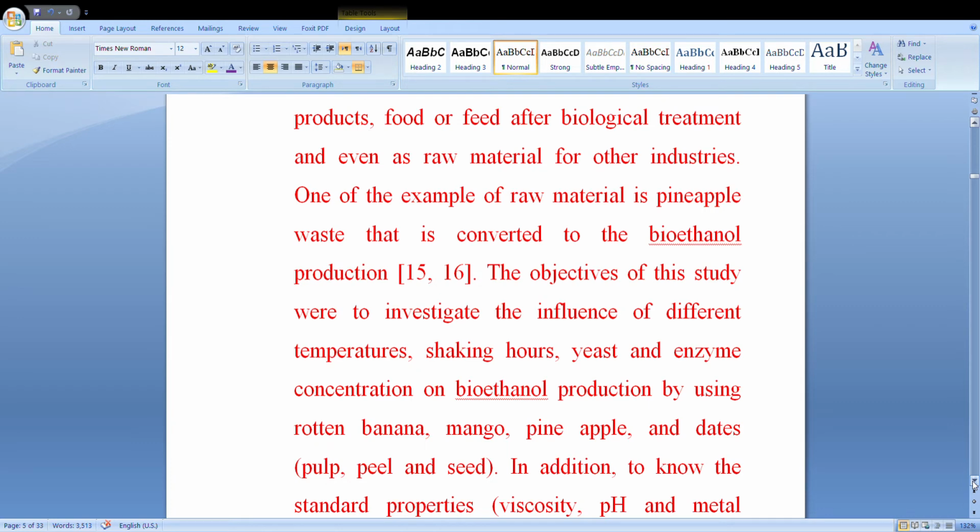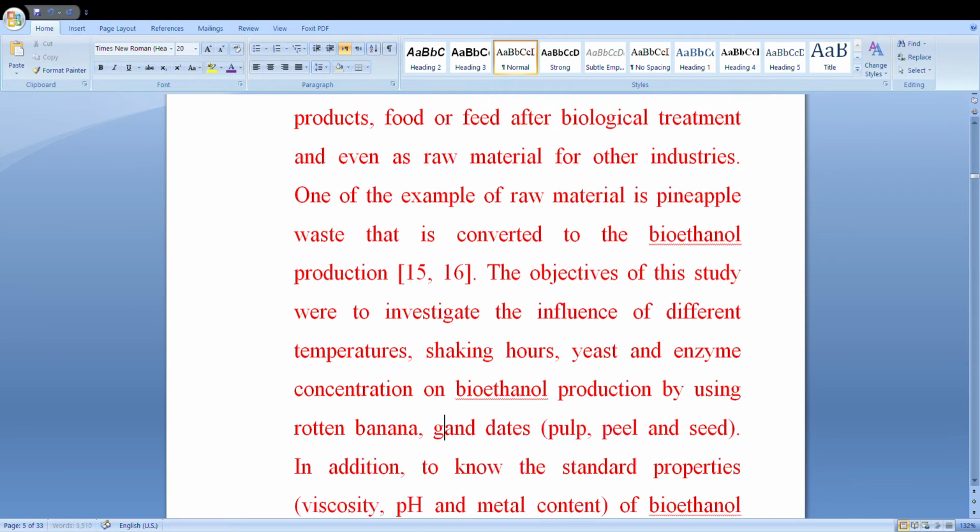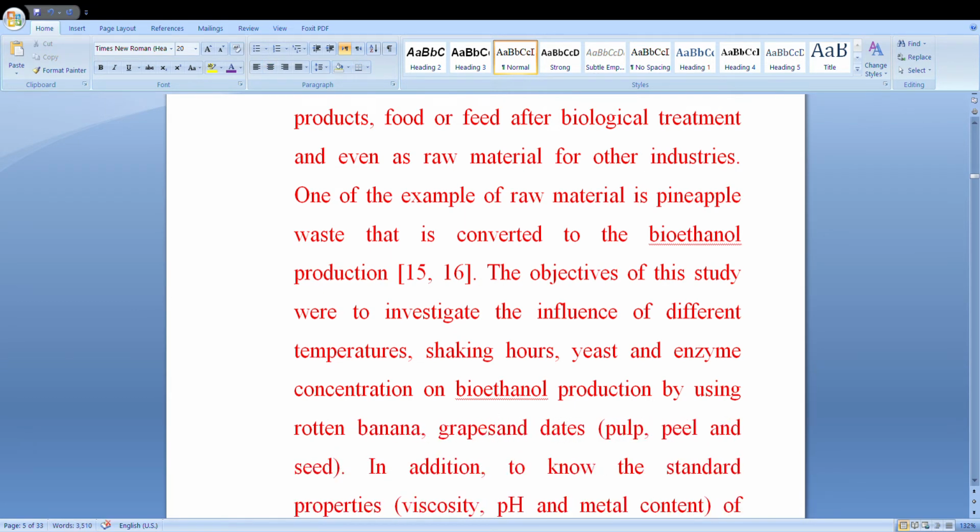The objectives of this study were to investigate the influence of the different temperature shaking hours, yeast and enzymes concentrations on bioethanol productions by using rotten banana and dates, and then the grapes, its pulp, peel and also its seeds.